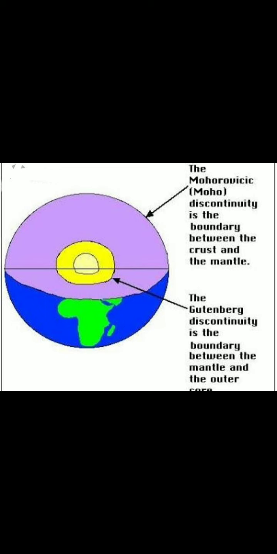Now you must be knowing that seismic waves originate because of volcanoes or earthquakes. Now these waves will travel through the earth. If they are primary waves, their speed will decrease. If it is a secondary seismic wave, it will disappear completely. And the deeper you go, the denser the earth is, because the content of the iron inside the earth is more. So this is all about the Gutenberg discontinuity.